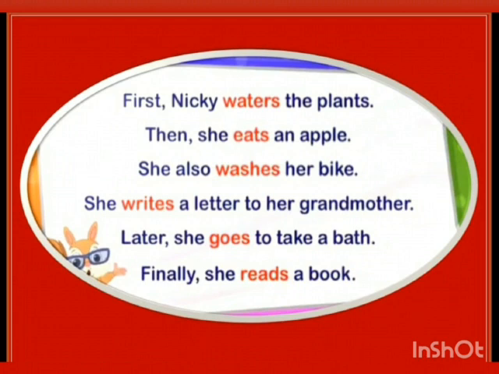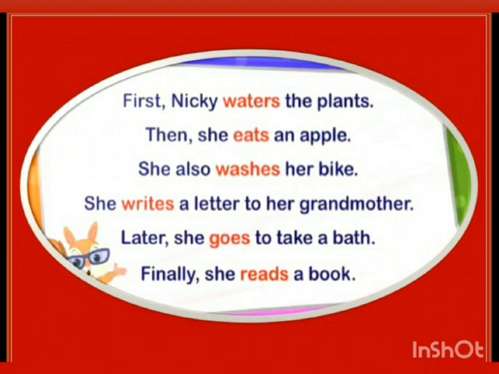Now, let's have a look at the actions performed by Nikki at her native place again. First, Nikki waters the plants. In this sentence, kids, waters is the action performed by Nikki. So, waters, this word is the verb.